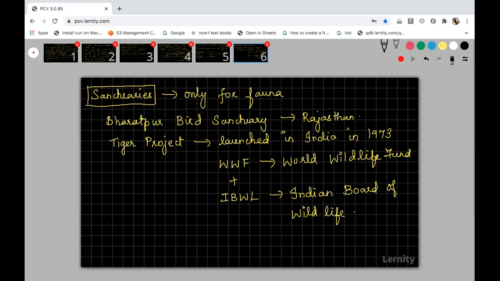Based on all these things, we have one act called the Wildlife Protection Act. There is one act for conserving wildlife organisms, which is called the Wildlife Protection Act. It was created in the year 1972, but it was amended in the year 1991. Okay, that's all.